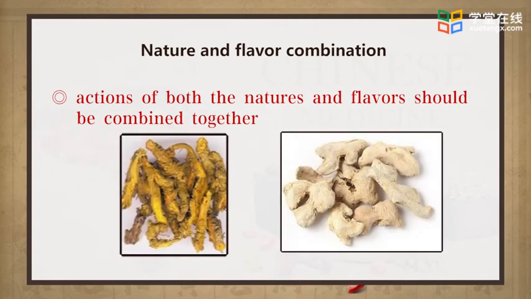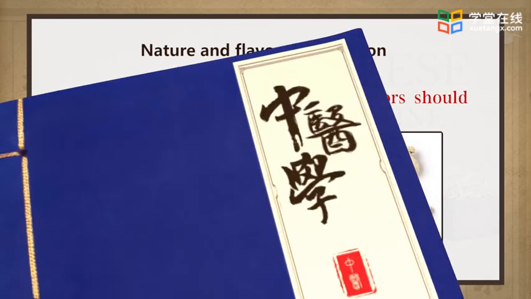Huanglian is bitter in flavor and cold in nature, but Ganjiang is pungent in flavor and warm in nature, which are completely different in their actions. Ganjiang can expel cold, warm the middle energizer, restore yang, stop bleeding, and warm the lung to resolve fluid retention, but Huanglian is used to clear heat and drain dampness.